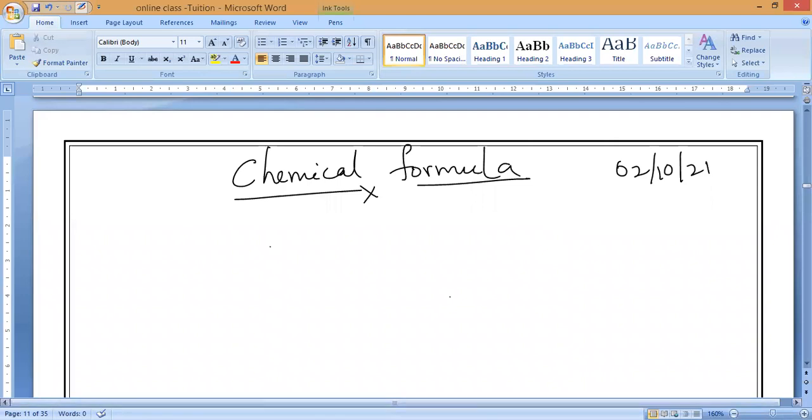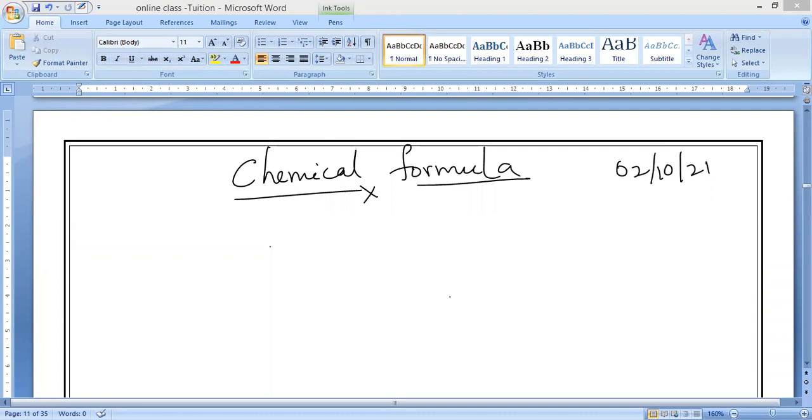Now here, what do you mean by this chemical formula, and how do we write the chemical formula? We have to follow some certain rules. All of you remember that. If you do not remember the rules, you cannot write the chemical formula. So, for the chemical formula of a compound, let us start with an example.